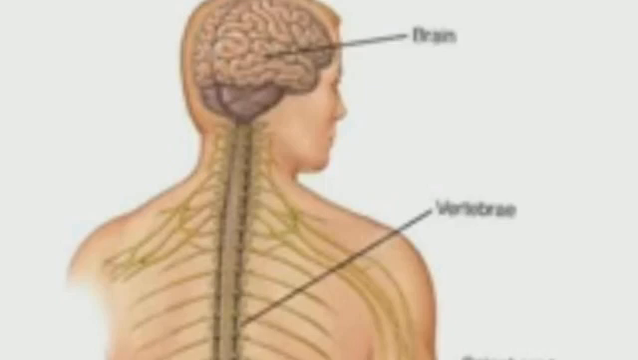Spinal cord contains white matter towards periphery, grey matter towards center. The myelinated axons leave the spinal cord from both sides of the vertebral column.